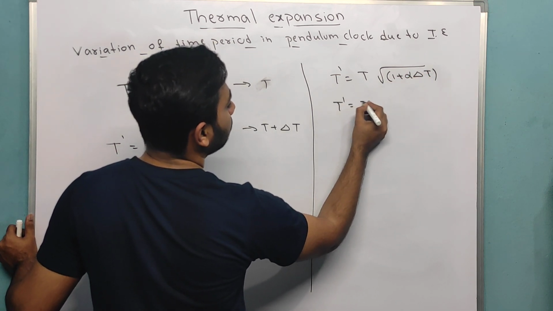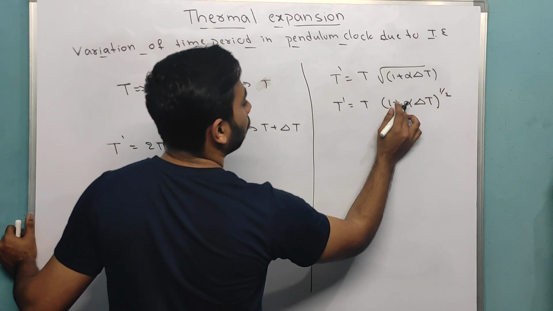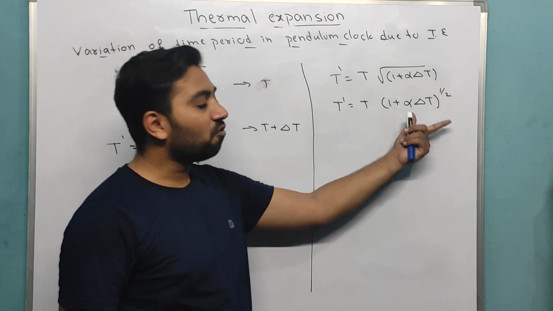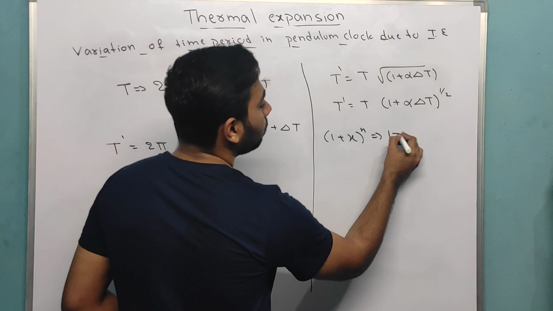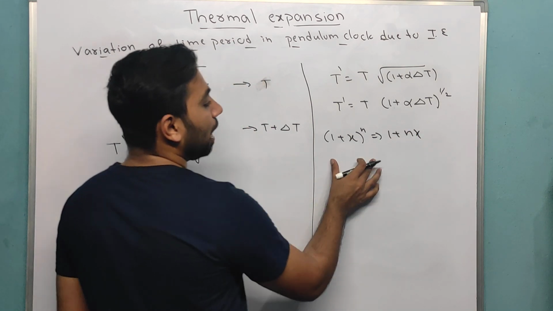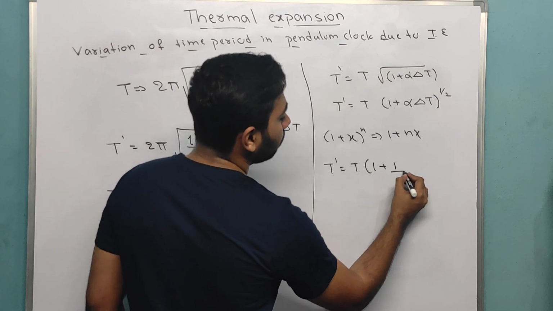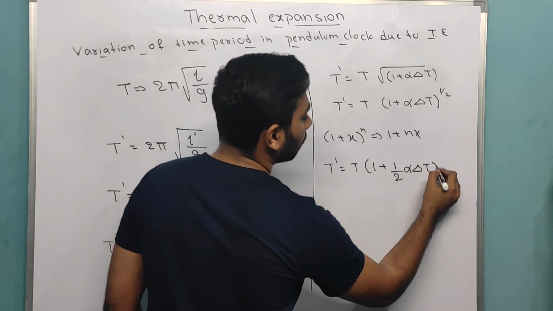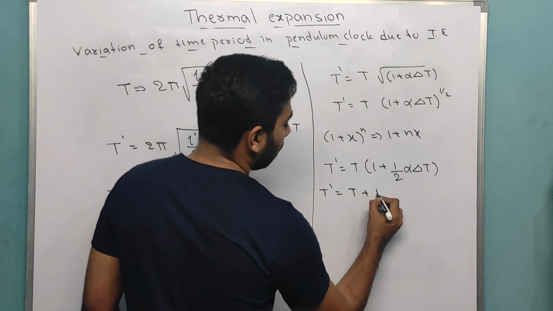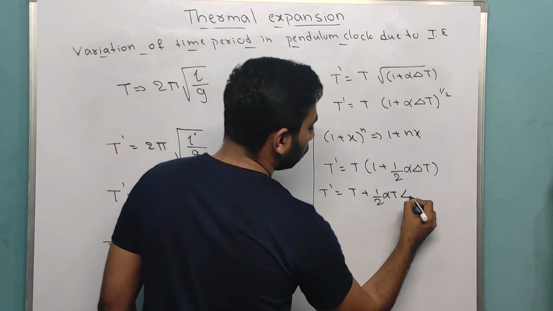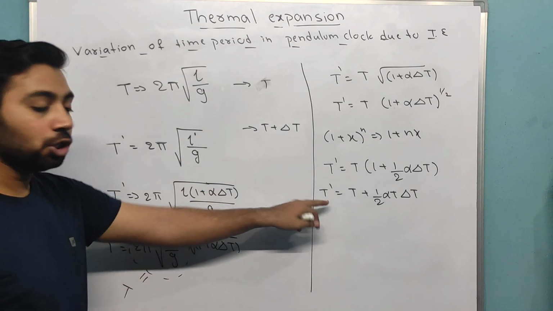Now if I remove the square root, then I get 1 plus alpha delta T to the power 1 by 2. Now it is in the form of binomial: 1 plus x to the power n is equal to 1 plus n x. Binomial theorem. If I apply this here, then T dash is equal to T into 1 plus 1 by 2 alpha delta T. If I multiply inside, then T dash is equal to T plus half alpha delta T into T. It is the new timing.